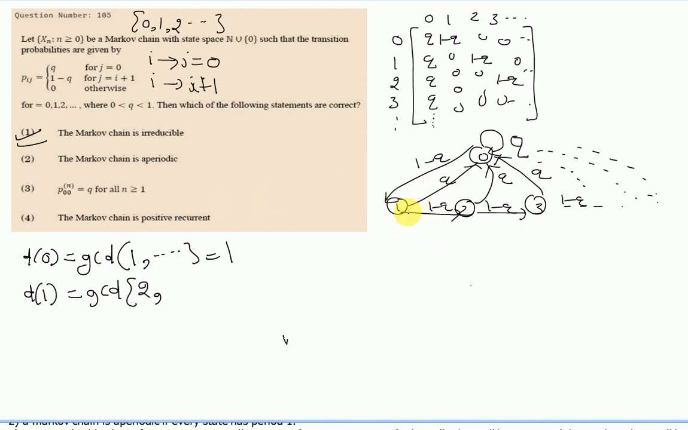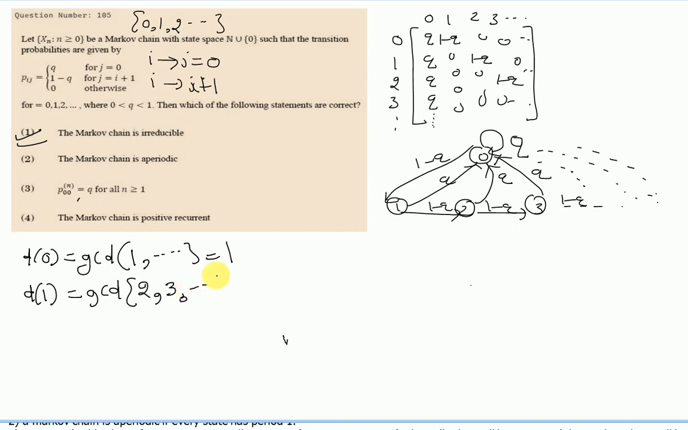Then if you want to move from state 1 to state 1 in 3 steps, how will we do it? We will do it like this: 1 to 2, 2 to 0, and 0 to 1. So a 3-step movement is also possible from state 1 to state 1.